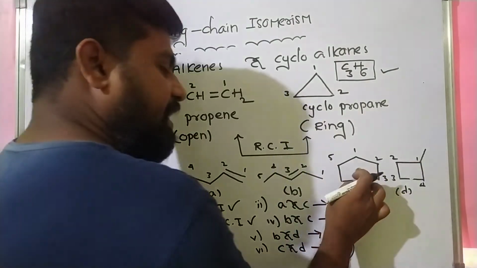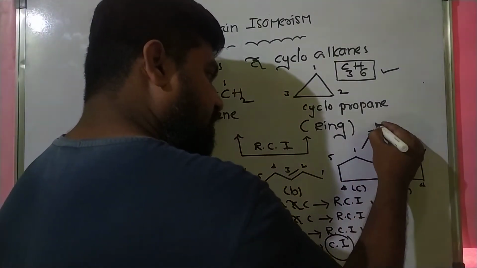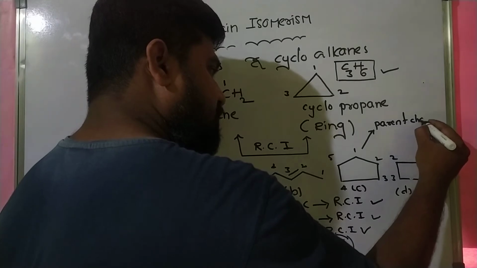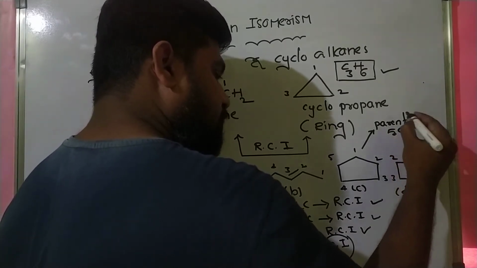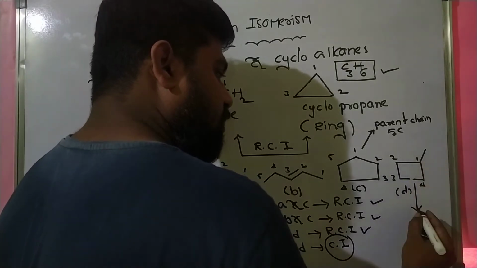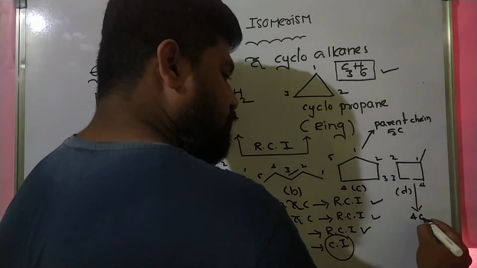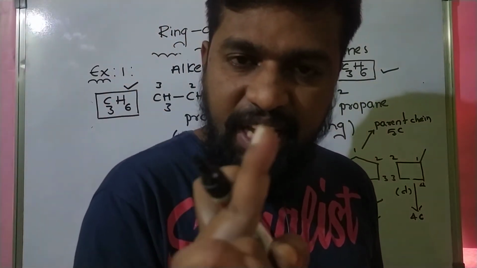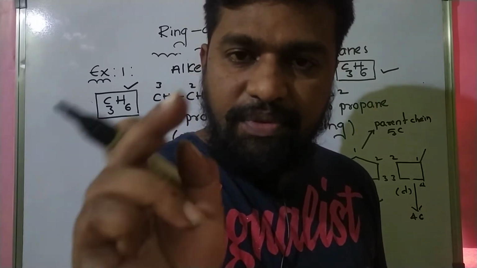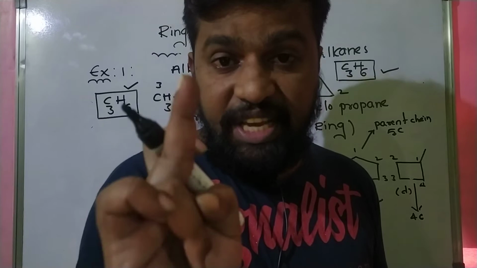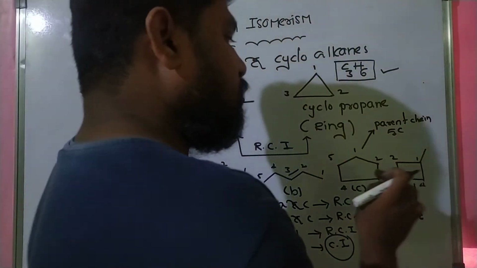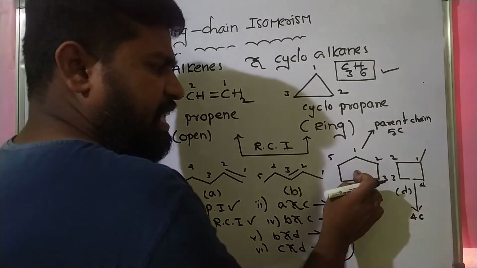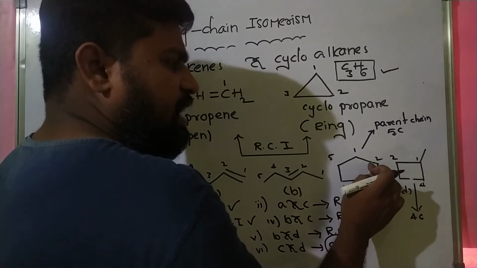Because in this the parent chain has 5 carbon atoms, and in this the parent chain has only 4 carbon atoms. In the case of chain isomers, there must be a difference in the total number of carbon atoms in the parent chain. Such isomers are called chain isomers. So C and D are chain isomers because there is a difference in the arrangement of carbon atoms.